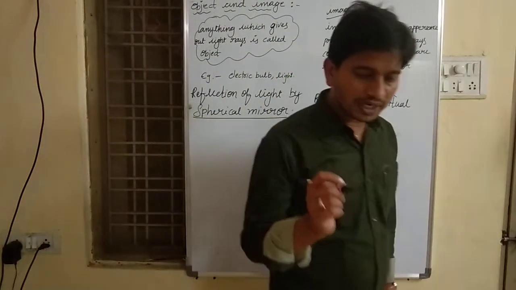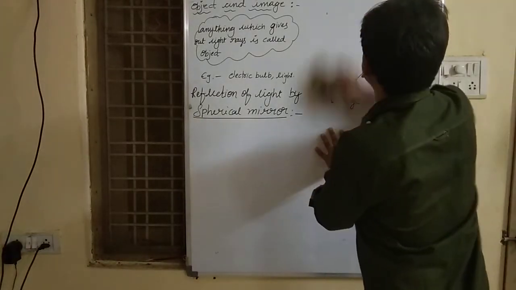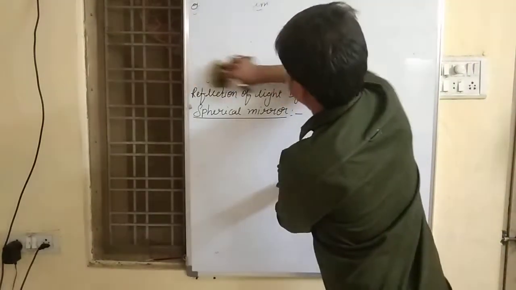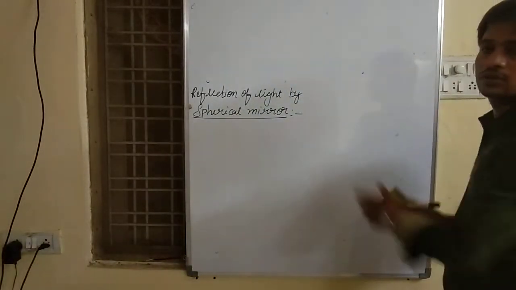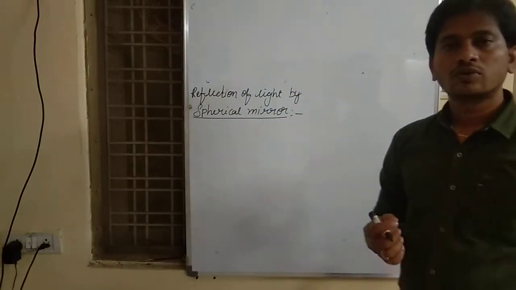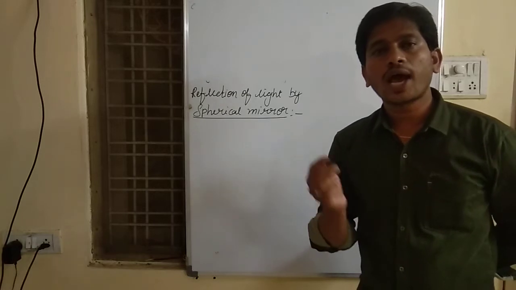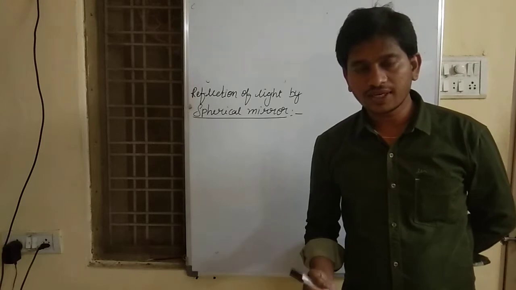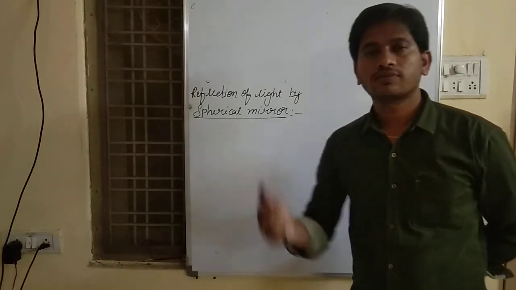What do you mean by spherical mirror? A spherical mirror is a mirror which is a part of a hollow sphere of glass.